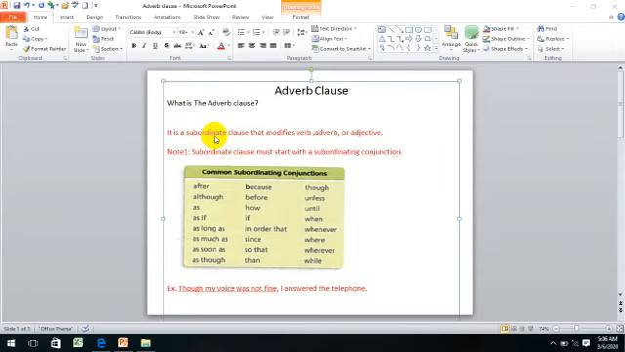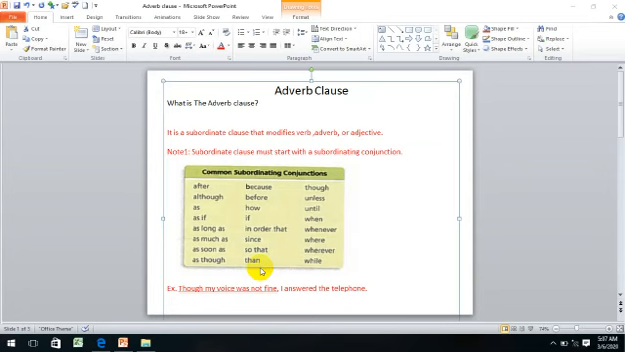Alright, let's remind you again. Any subordinate clause must start with a subordinating conjunction, and these are the most common subordinating conjunctions: after, although, as if, as long as, as much as, as soon as, as though, because, before, how, if, in order that, since, so that, than, though, unless, until, when, whenever, where, wherever, while. So guys, the subordinate clause we are having today is the adverb clause. It must start with a subordinating conjunction.